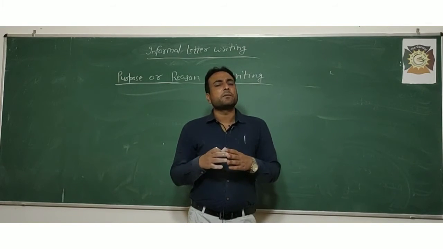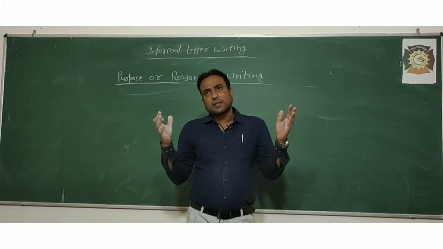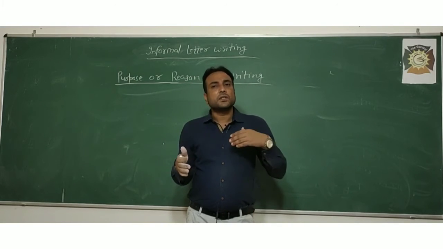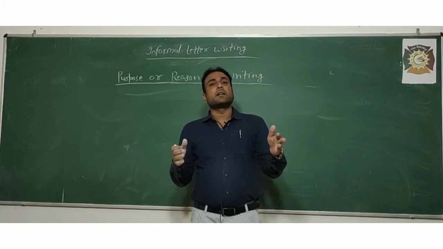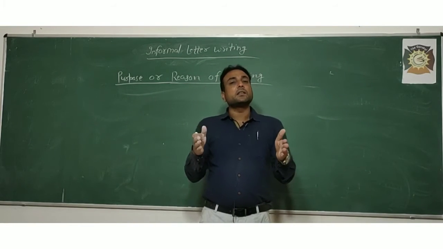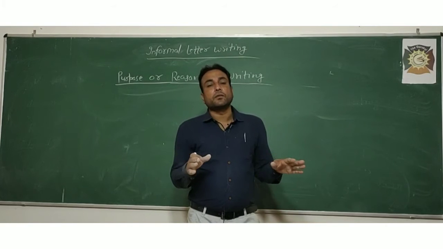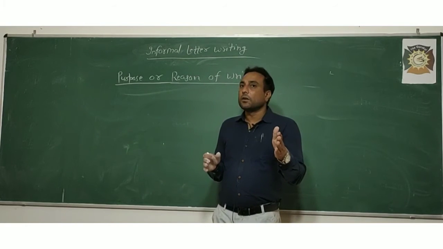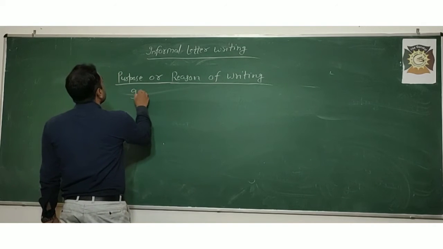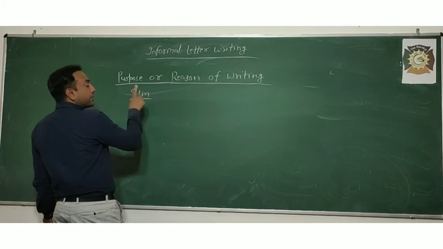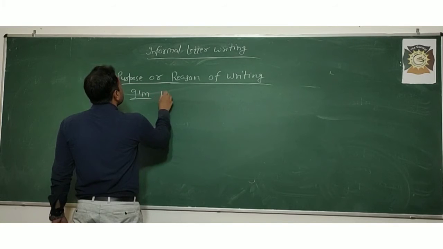"My visit to Paris was awesome." So there are lots of expressions which you can make. I am writing these expressions on the board for you so that it becomes more convenient and easy for you to develop the content of an informal letter. So, "I am writing to tell you about." Again a contracted form.